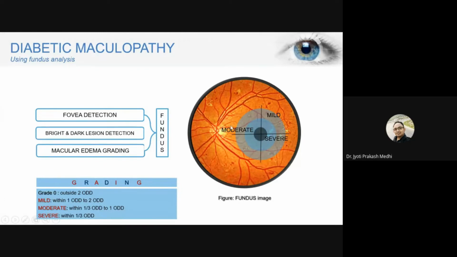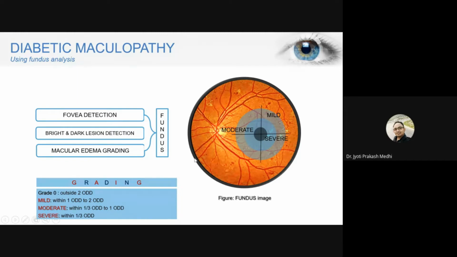Then dark and bright lesion detection are to be done, to identify how many of these lesions there are, or what the effects of these lesions are over the fundus region or fovea region. To do that, we go for macular edema grading.